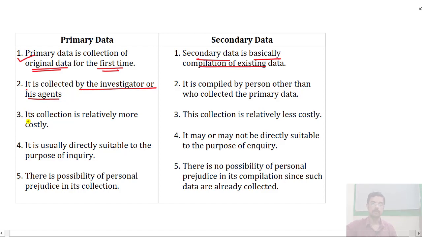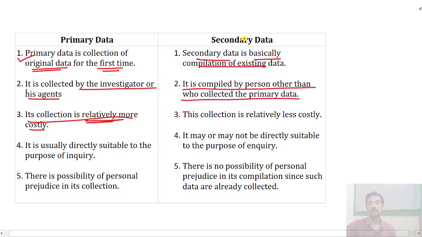Collecting primary data is actually more costly than sourcing it from somebody else. It is relatively more costly than secondary data. So if somebody has already collected it and we can get it, that would be better, but we have to rely on somebody else. Secondary data is compiled by a person other than the one who collected the primary data.